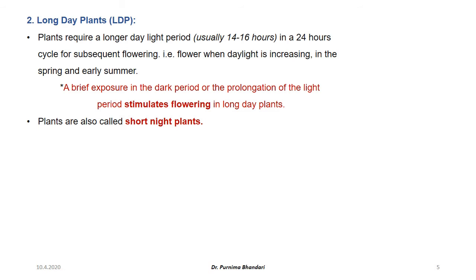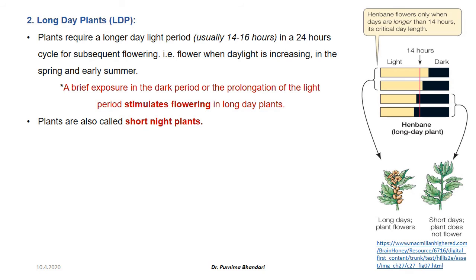Second category includes long day plants. These plants require a longer day light period, usually of 14 to 16 hours in a 24-hour cycle for subsequent flowering. That means they will flower when daylight is increased in spring or early summer. Another important fact to consider in long day plant is that if a brief exposure in the dark period is given or the light period is prolonged, it will stimulate flowering in long day plants.